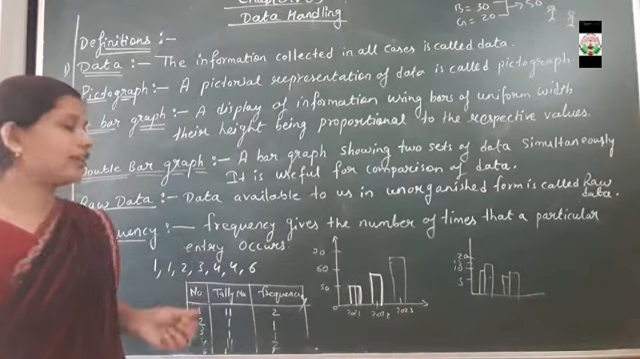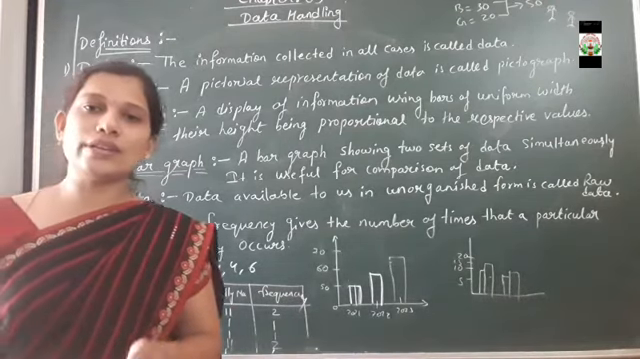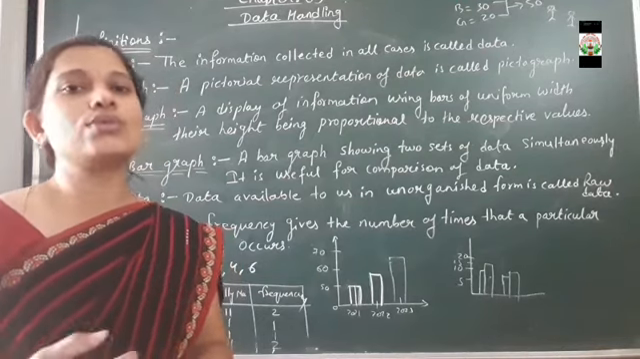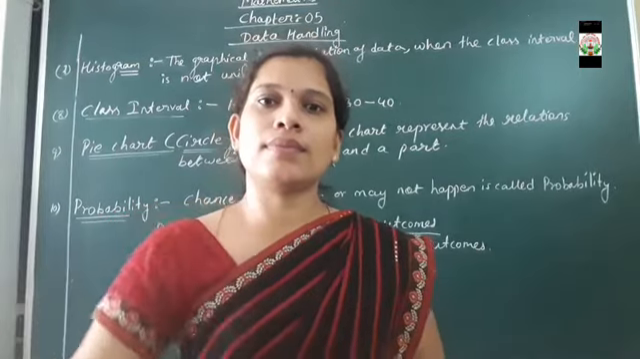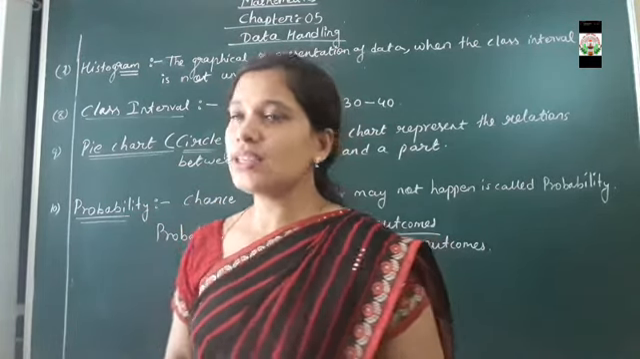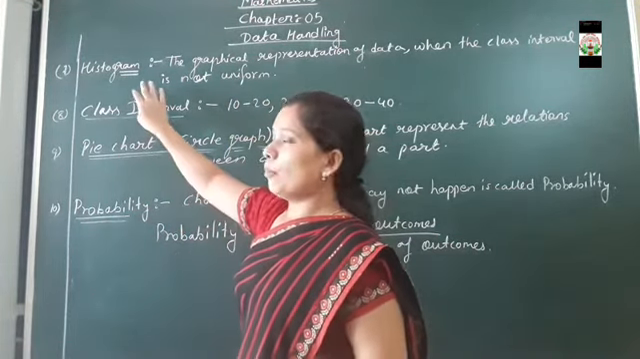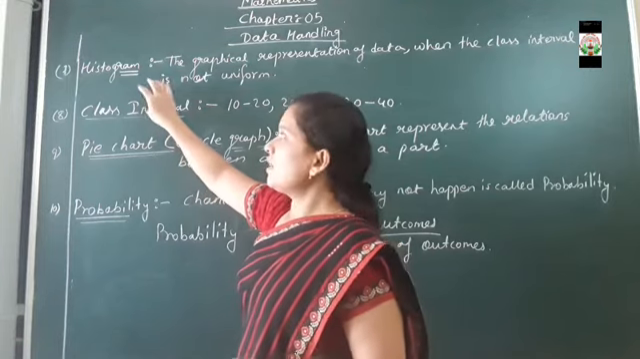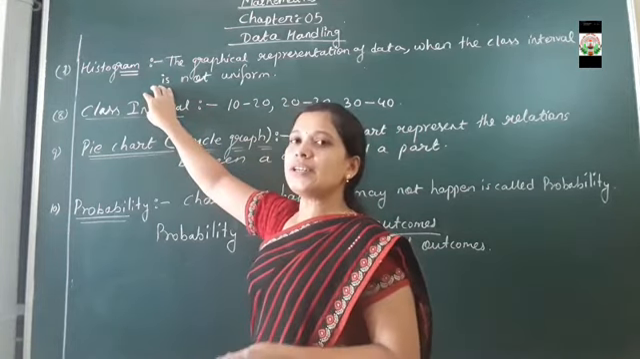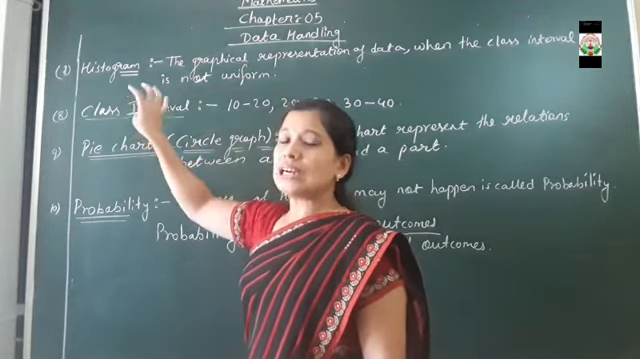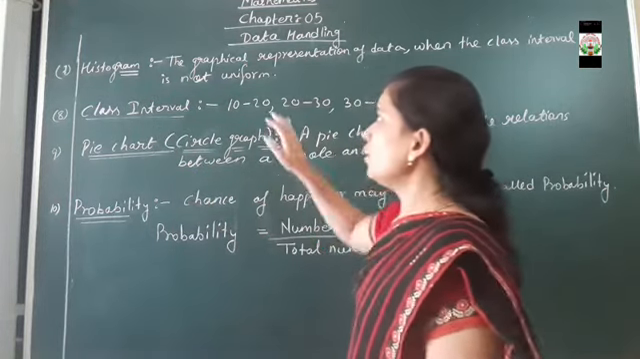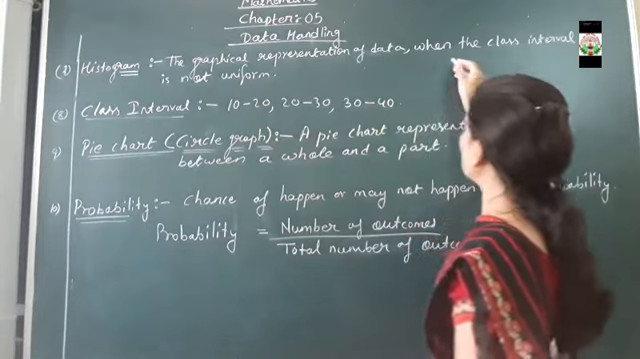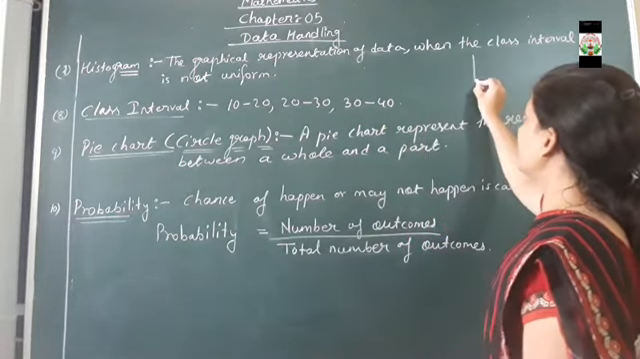So here our definitions up to the 6th definition are over. These are very important definitions to start the lessons. Clear, everyone? Dealing with the same, the next definition we have is about the histogram. A histogram is a graphical representation of data, but the class interval is not uniform.